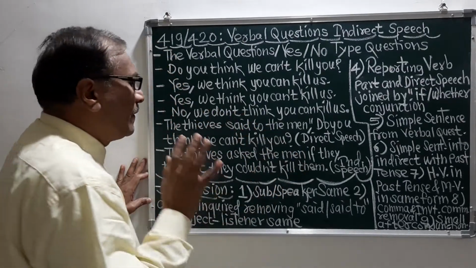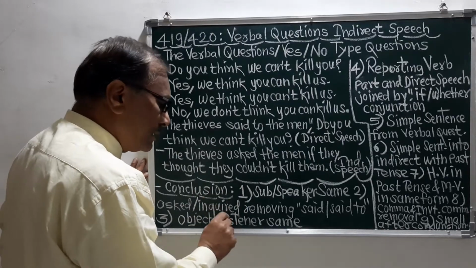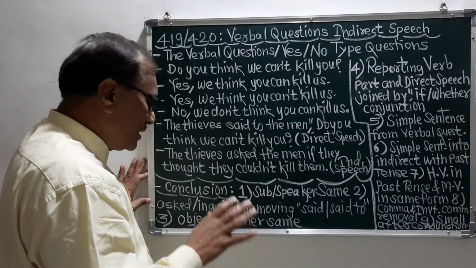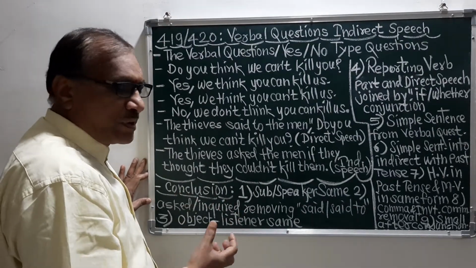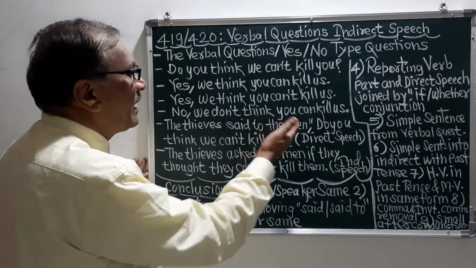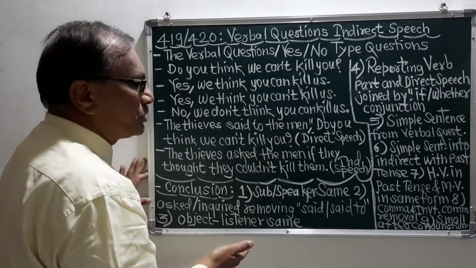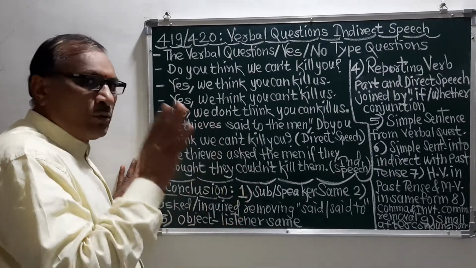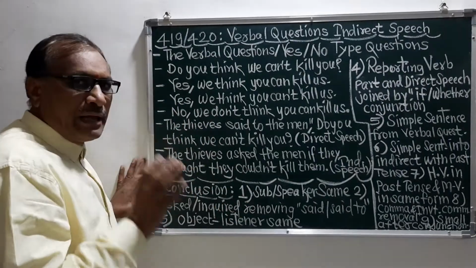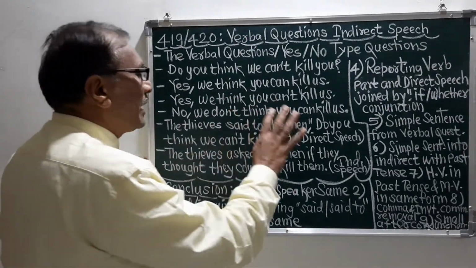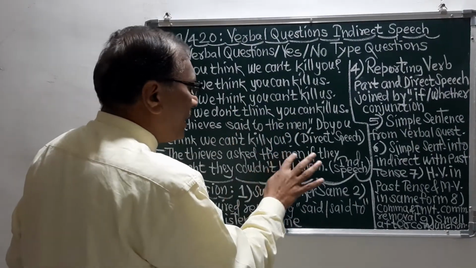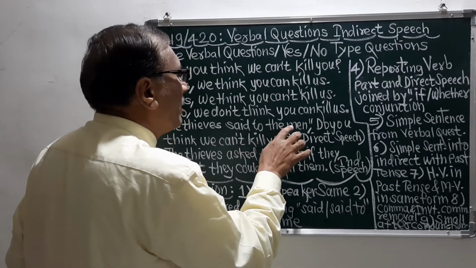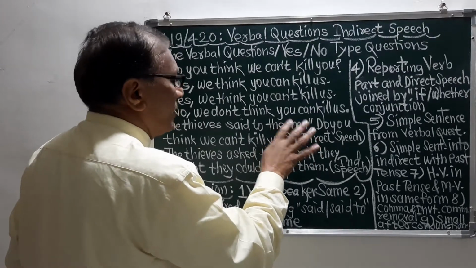So it is the rule that the object or the listener are put the same, meaning we cannot change them; we should put them as they are in the direct speech, as they have come in the direct speech.